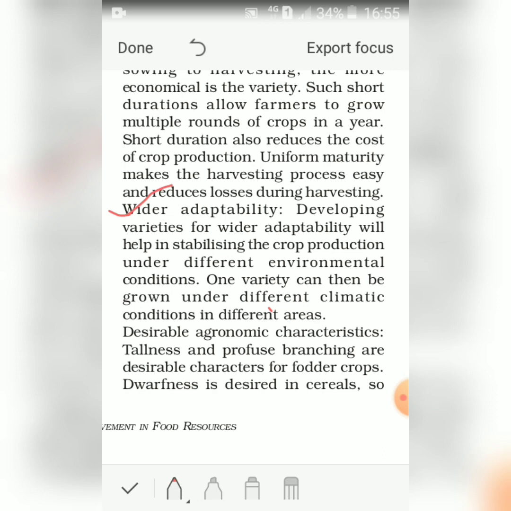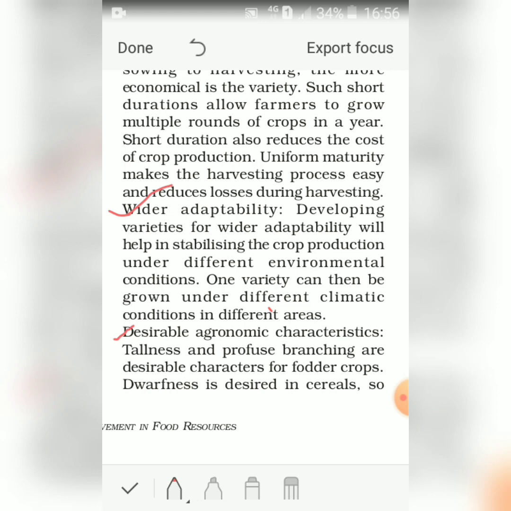Next is desirable agroeconomic characteristics. Tallness and profuse branching are desirable characters for fodder crops. Fodder crops, that means food for the cattle we grow, so we say the fodder crops. So if the crop is tall and it has profuse branching, more amount of food we can get for the animals.